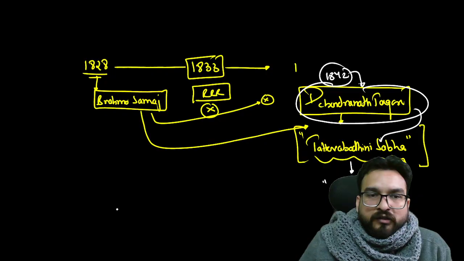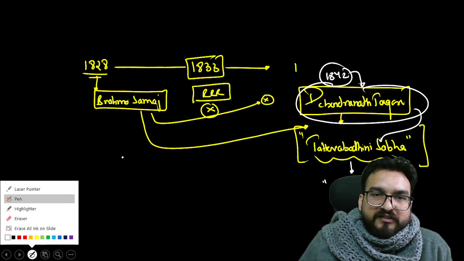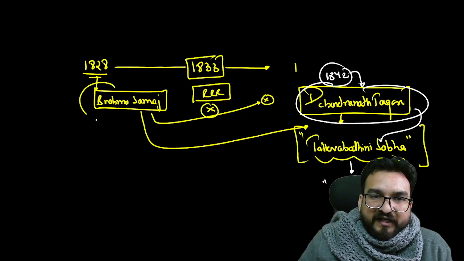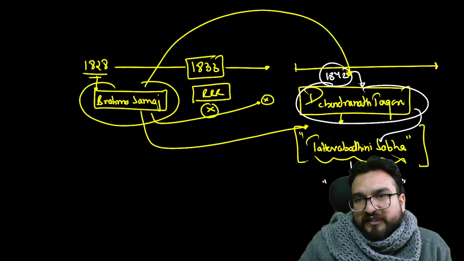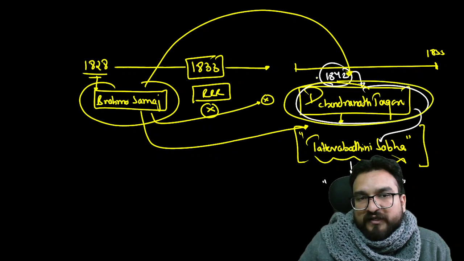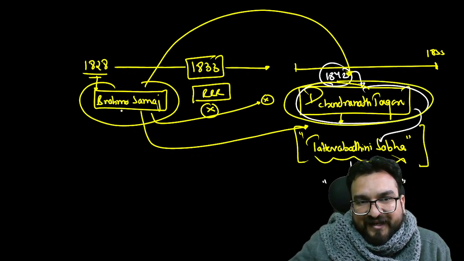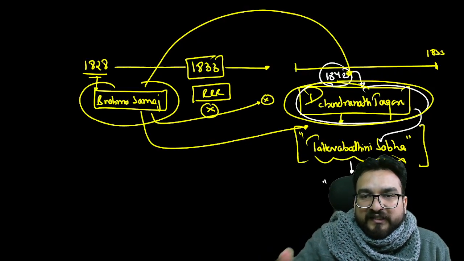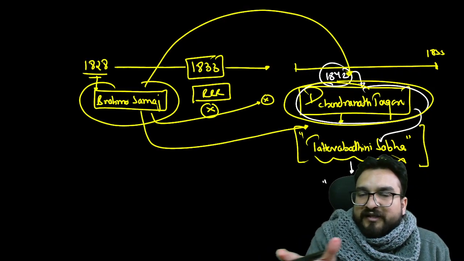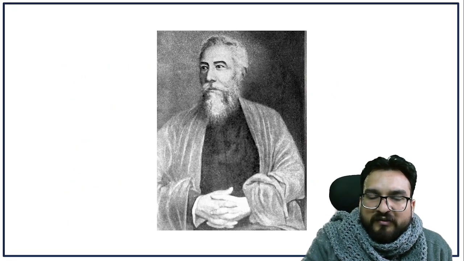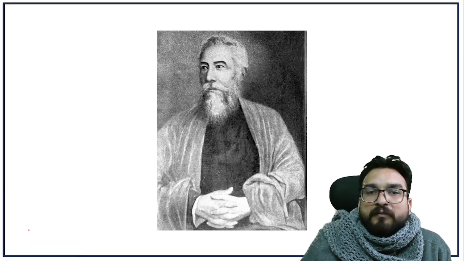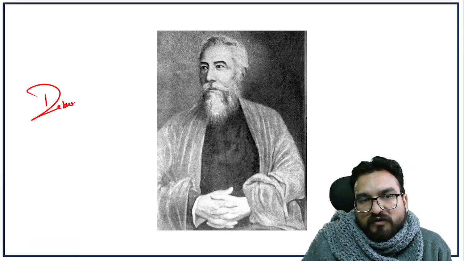But later on, the leadership of Brahmo Samaj in the 1840s was taken up by Debendranath Tagore himself. So after the 1840s, till 1855, you will see the Debendranath Tagore period in the Brahmo Samaj movement. And again, the Brahmo Samaj got revived. They worked for the same things, abolition of certain social evils and advocating for the rights of peasants too. We'll be understanding that.